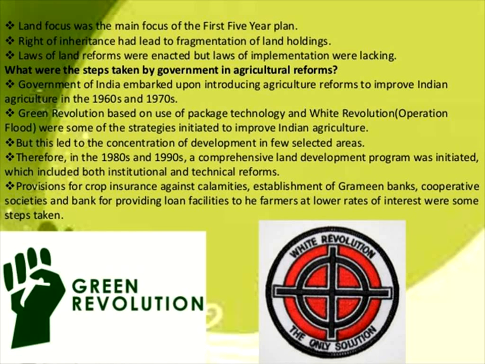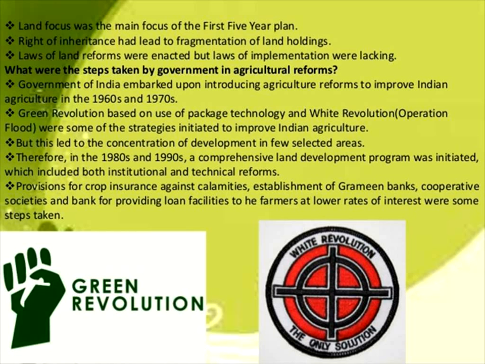The Government of India introduced agriculture reform to Indian agriculture in the 1960s and 1970s. In 1947 India became independent, and only after that, in the 1960s and 1970s, did they go for improving agriculture. The Green Revolution is based on a package of technology, because at that time, in the 1960s and 1970s, people could not get enough food, they could not get rice and more. A food security problem arose, and so the Government of India planned to go for the Green Revolution.